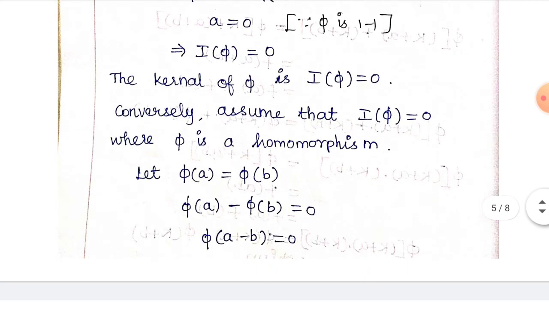Similarly, for the converse part, assume that I of phi is equal to 0. We have to show that phi is an isomorphism. Here it is already given that phi is a homomorphism.